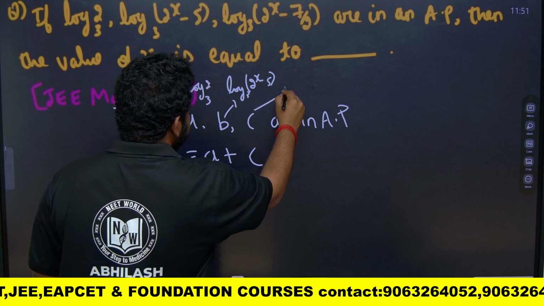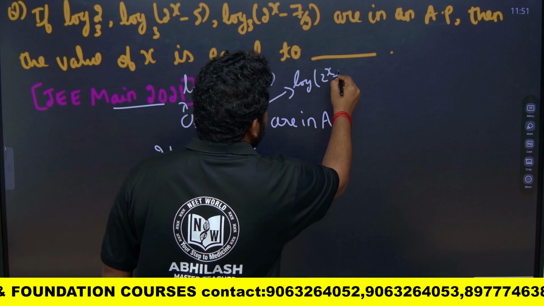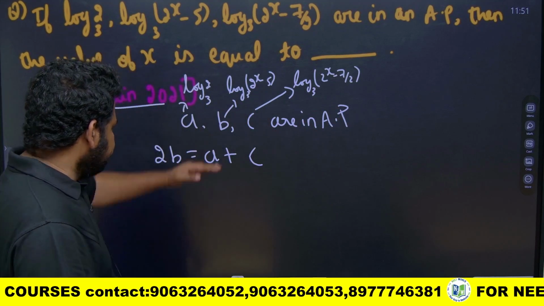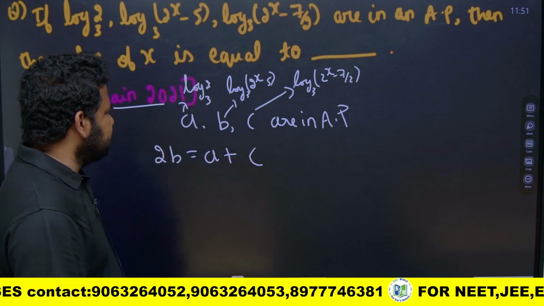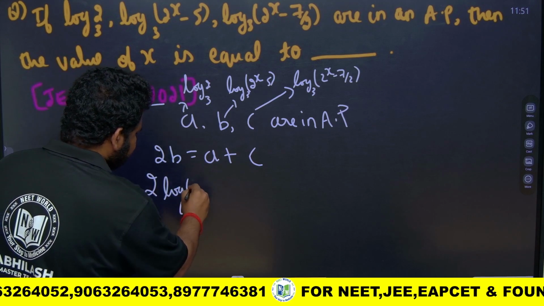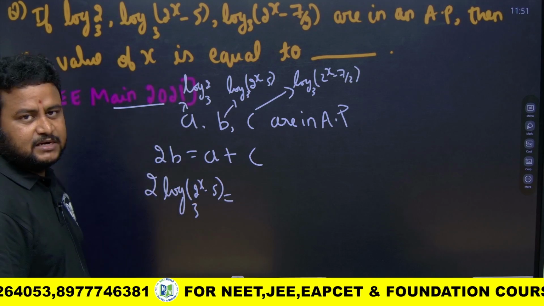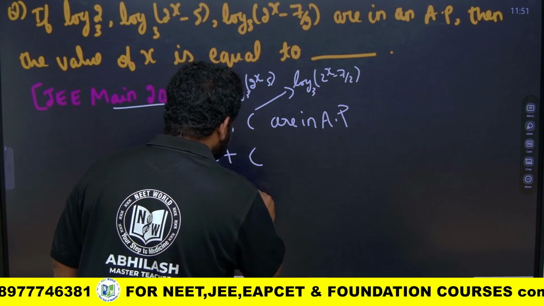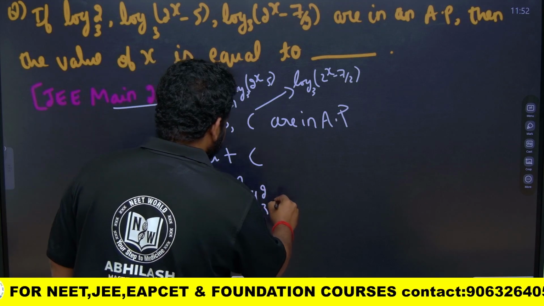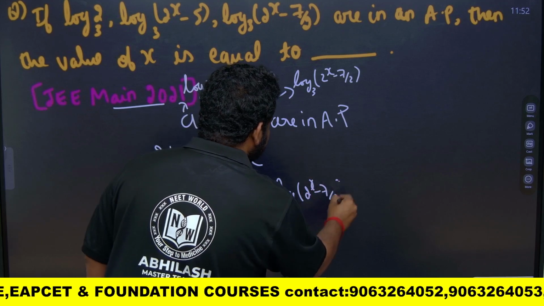C is nothing but log of 2 to the power of x minus 7 by 2 to the base 3. This is what we have. Now if I put this here, 2B is equal to A plus C. 2B is nothing but 2 into log of 2 to the power of x minus 5 to the base 3. This is equal to A plus C. A is nothing but log 2 to the base 3, and this C is nothing but log of 2 to the power of x minus 7 by 2 to the base 3.